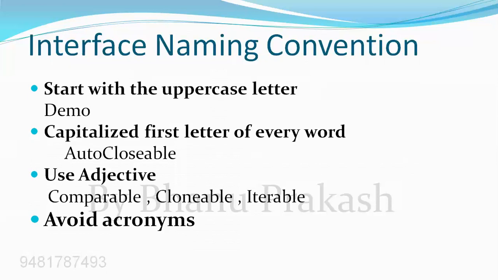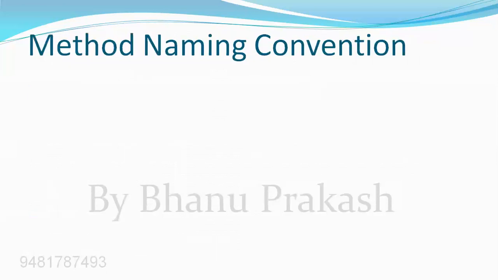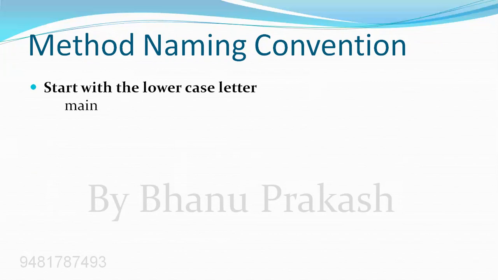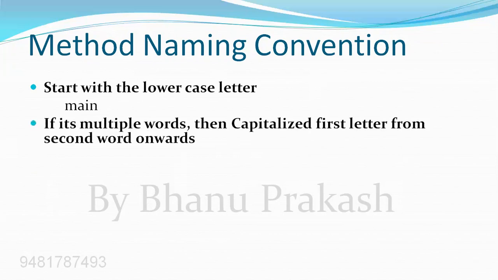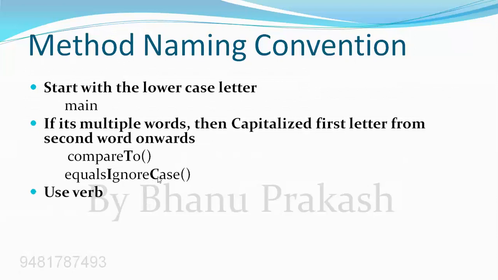Here also, please avoid using acronyms. While specifying the name for the method, we start with the lowercase letter. The famous example is our main method. If the method name contains multiple words, let it be the first word in small case, whereas from the second word onwards, capitalize it. Example, I can say compareTo. Here, the T letter is capitalized. Similarly, in the method name equalsIgnoreCase, the letters I and C are capitalized.